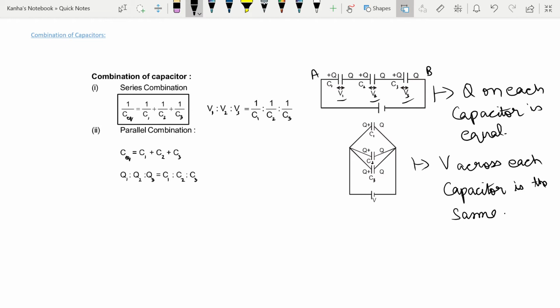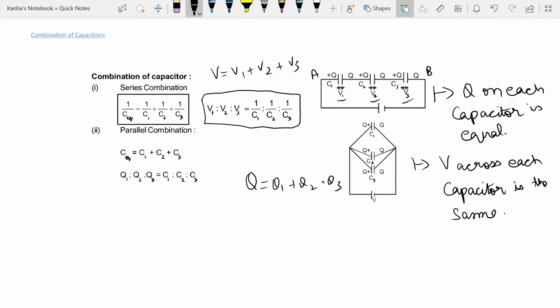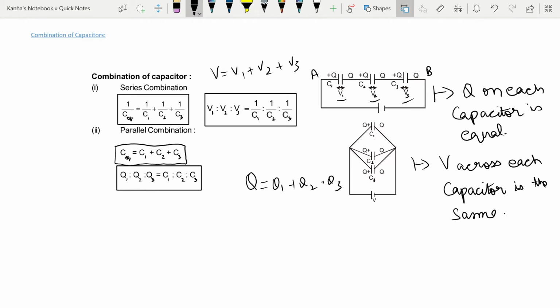With this in mind, what is shared is the net charge Q. So for the parallel combination, you have Q equal to Q1 plus Q2 plus Q3, whereas for the series, you had V equal to V1 plus V2 plus V3. Here the voltages were being split; in this case, the charges are being split. What you should remember is the equation for the parallel combination. I'll mark this in another color.